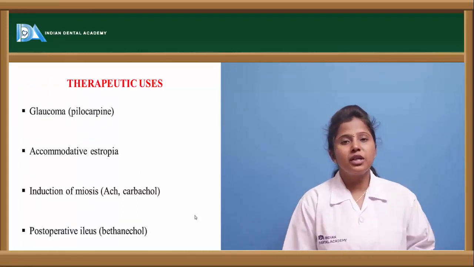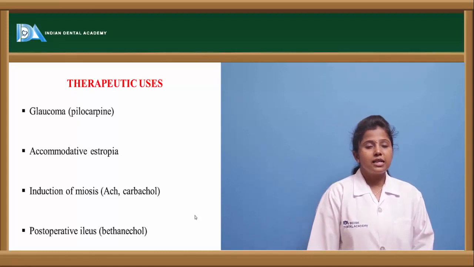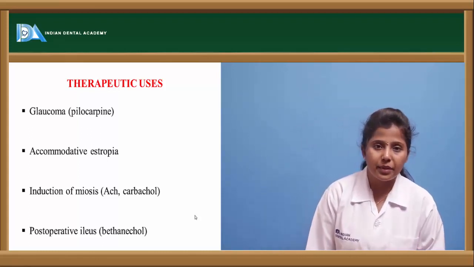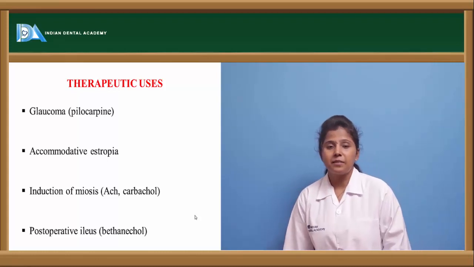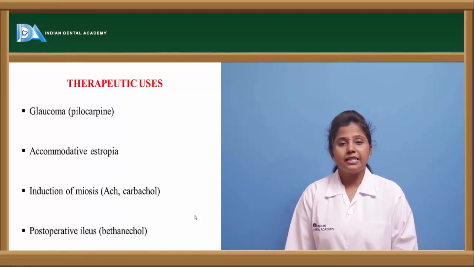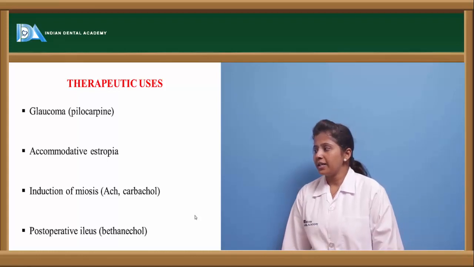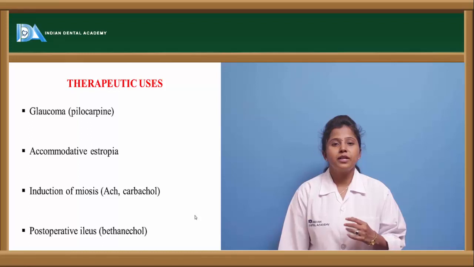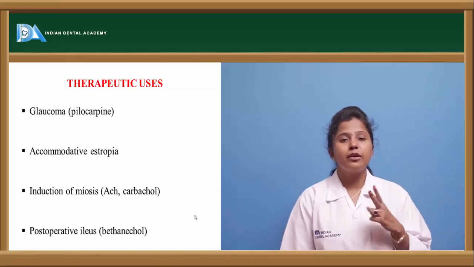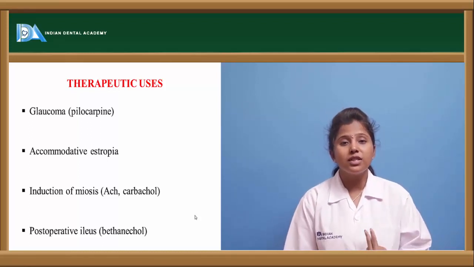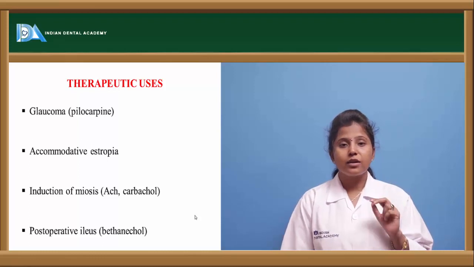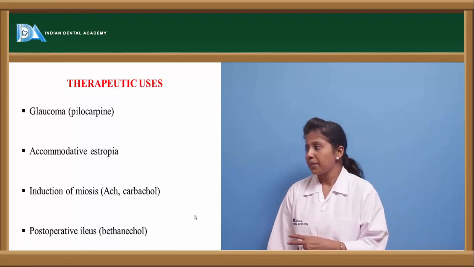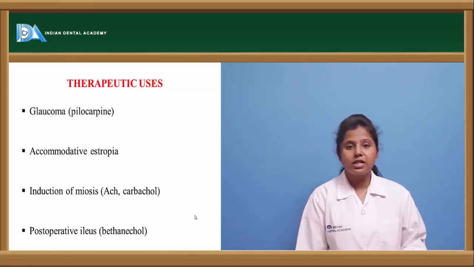Let us see the therapeutic uses of these drugs. These drugs are therapeutically used in glaucoma, for example the drug pilocarpine. Pilocarpine is a naturally occurring plant alkaloid, and it is used to treat glaucoma. It is also used in accommodative esotropia, a condition where there is crossing of the eye, or the focus of the eye is crossed, and there will be induction of miosis.